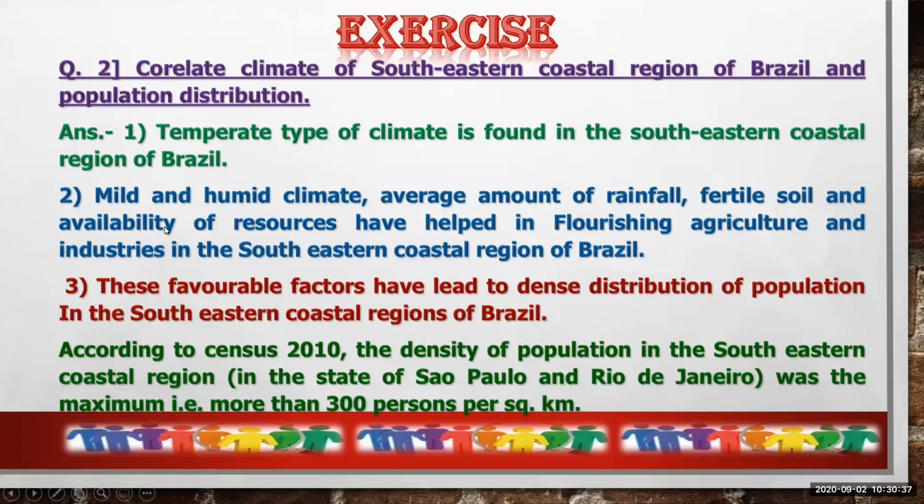The coastal area and the middle area have a mild and humid climate, with an average amount of rainfall. It is an average amount of rainfall, not a high amount of rainfall, just like the Amazon rainforest. It also has fertile soil and availability of resources. These help in flourishing agriculture and industries in the southeastern coastal region of Brazil. That's why we can see more population in the southeastern coastal region.